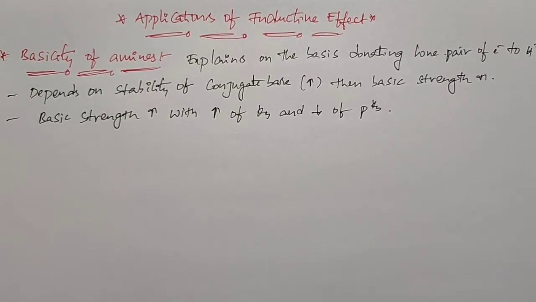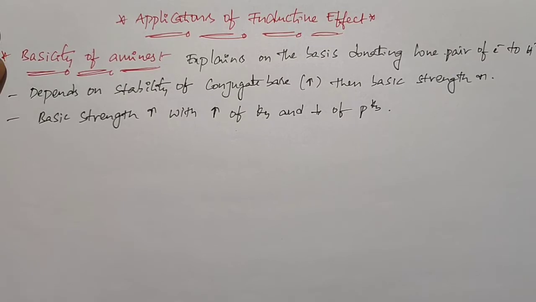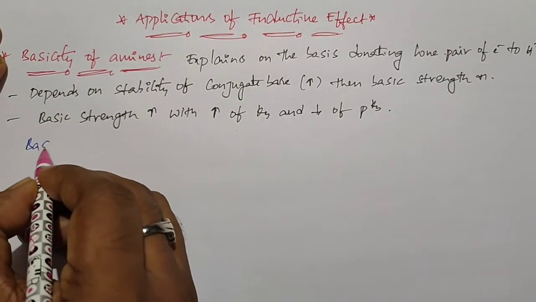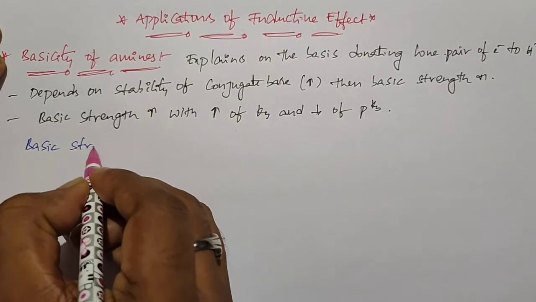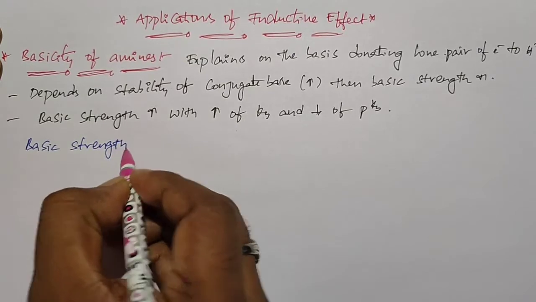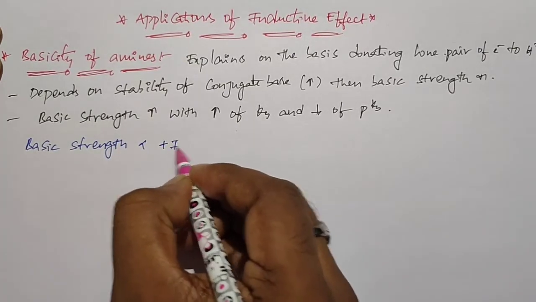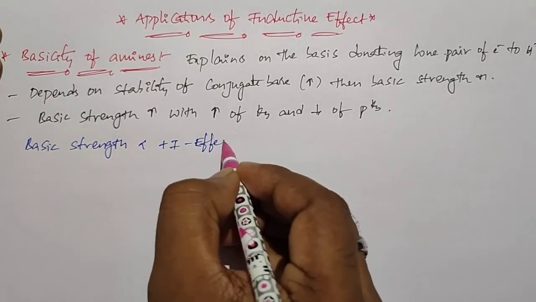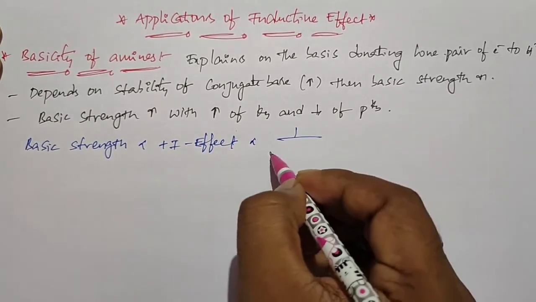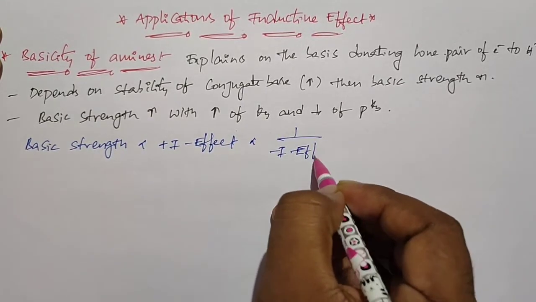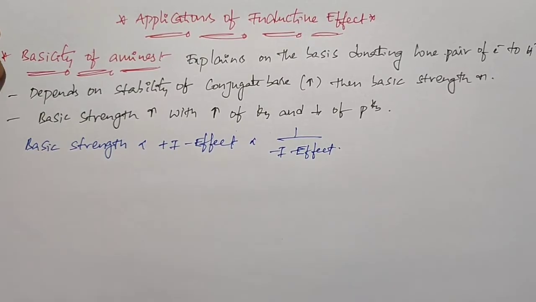In terms of inductive effect, the basic strength increases with the presence of plus I groups, or increasing plus I effect, and decreases with increasing minus I effect. Simply, basic strength is directly proportional to plus I effect and inversely proportional to minus I effect. So this is about the basic strength.